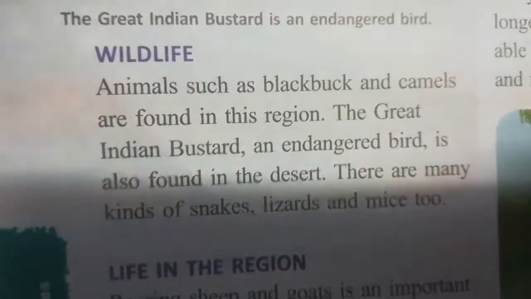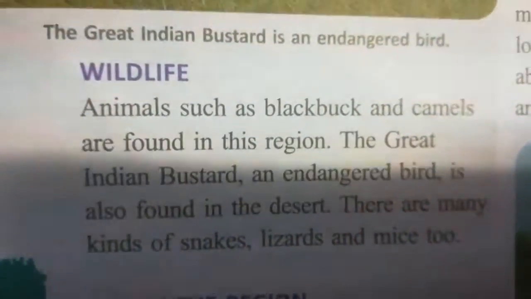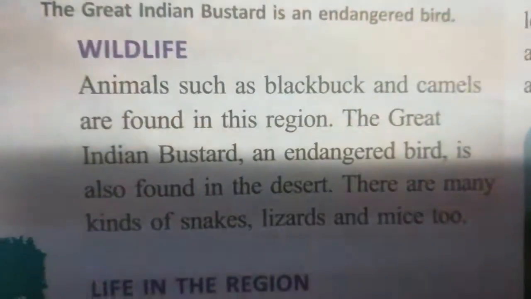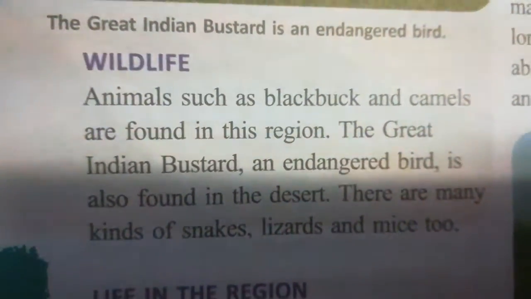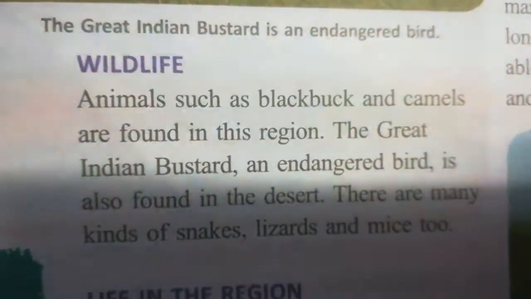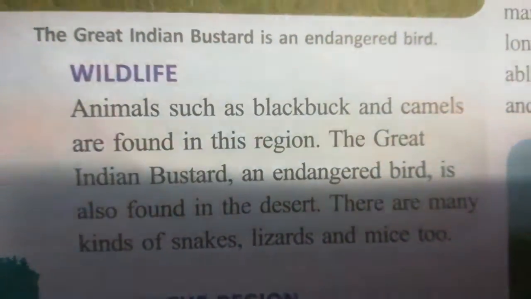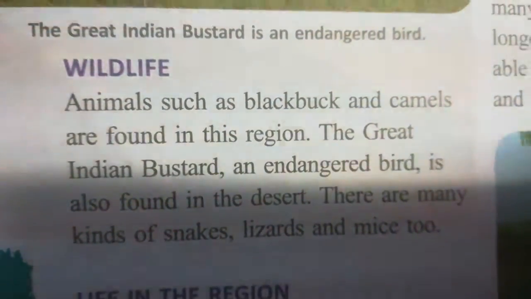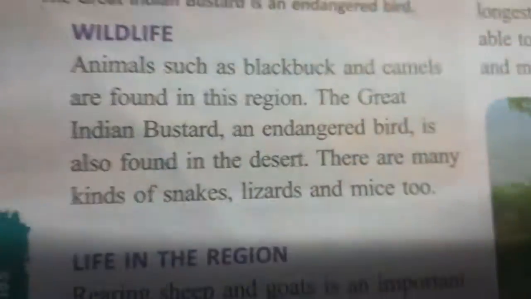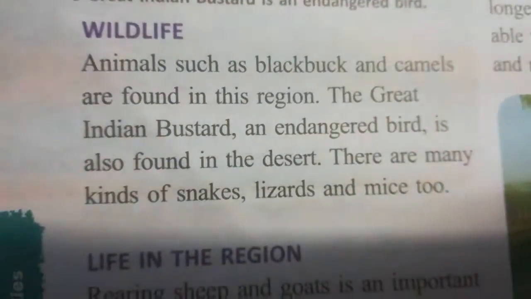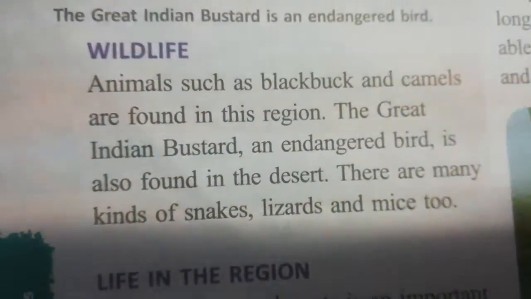Next, let us discuss wildlife. How is the wildlife in the desert? Animals such as blackbuck and camels are found in the region. The great Indian bustard, an endangered bird, is also found in the desert. There are many kinds of snakes, lizards and mice too.